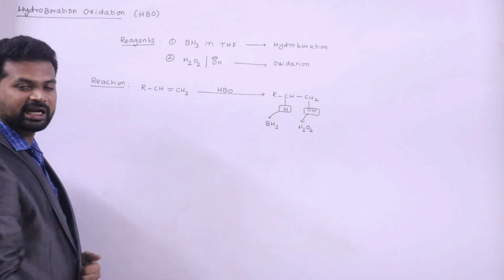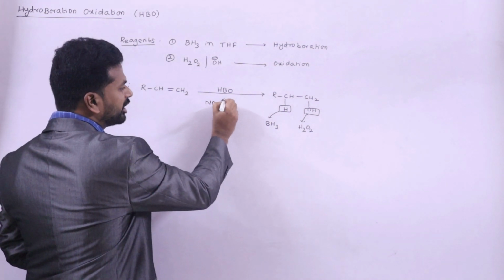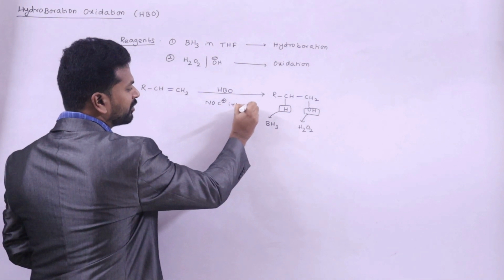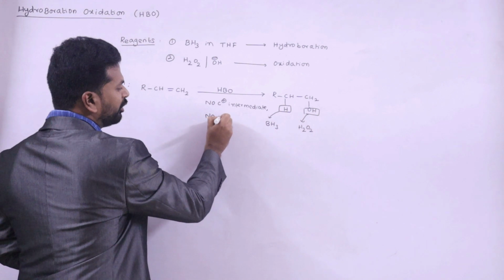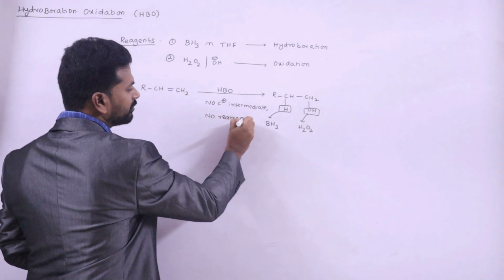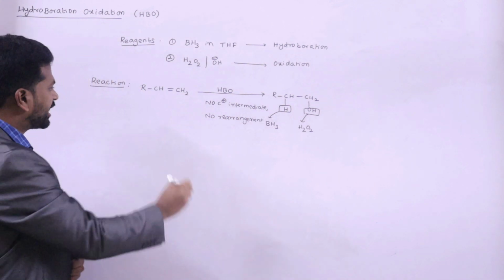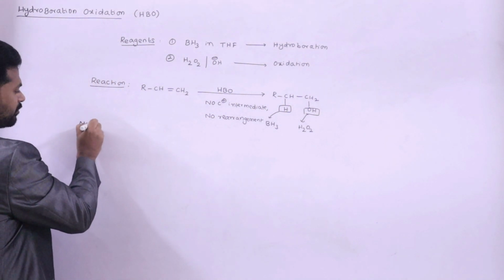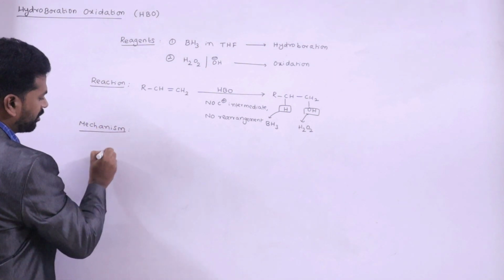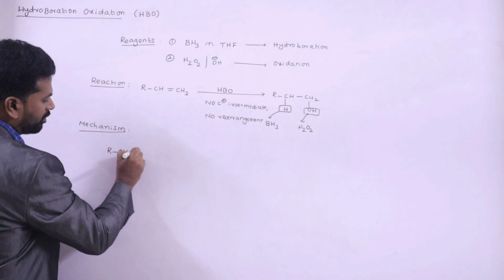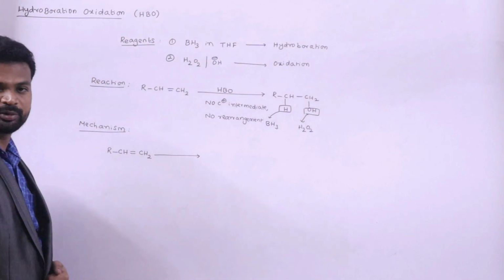So now coming to this reaction, actually during this reaction, there is no carbocation intermediate. Since there is no carbocation intermediate, there will be no rearrangements. So then coming to the mechanism, the first step will be hydroboration.